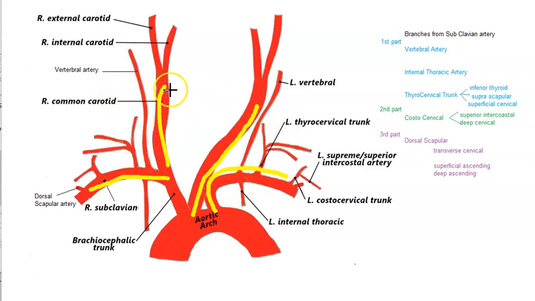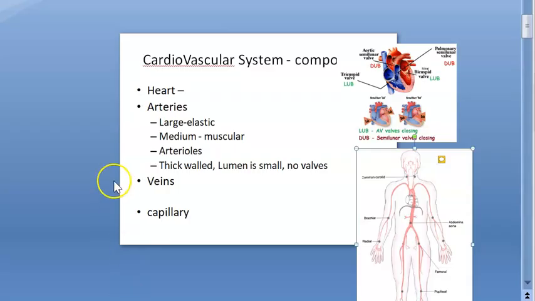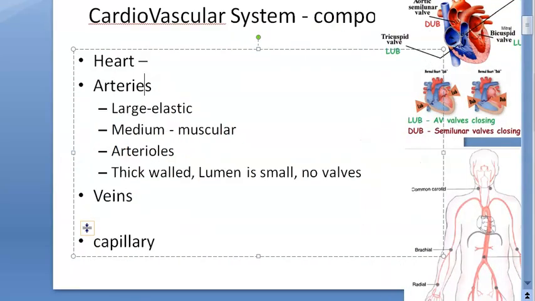What else you should know? That's enough for now, right? So basically this is only general anatomy. Generally only we are telling you. So where are we? We have finished the arteries. Now shall we move to the veins?